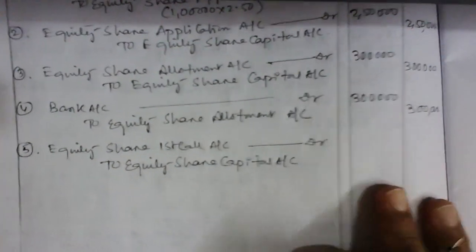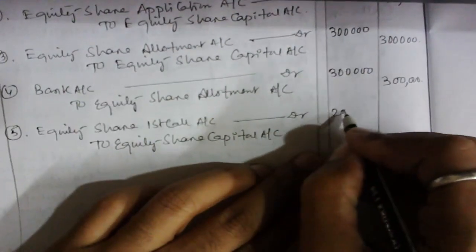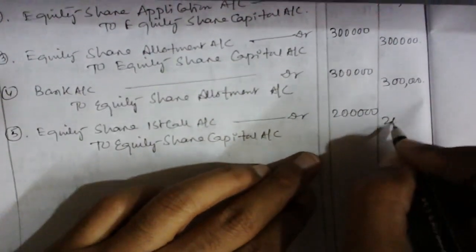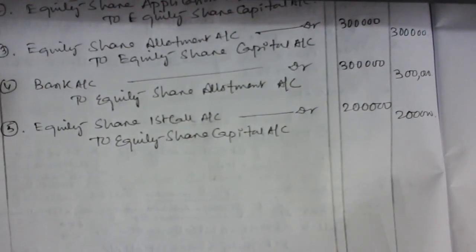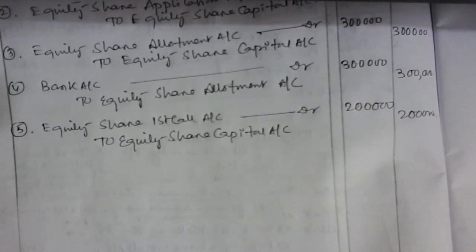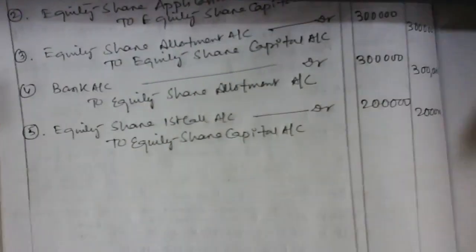Okay. So here you can write the amount, you can see here 2 rupees. So 1 lakh के ऊपर 2 rupees कितना होगा, 2 lakhs. Okay.